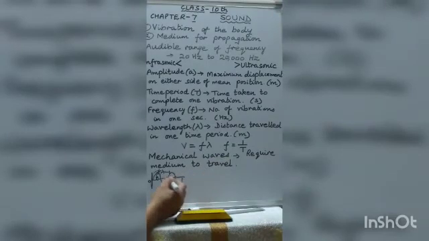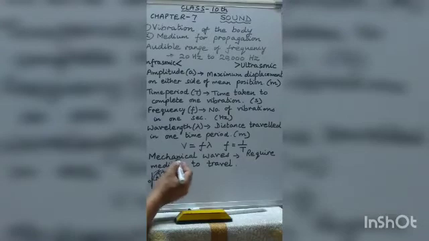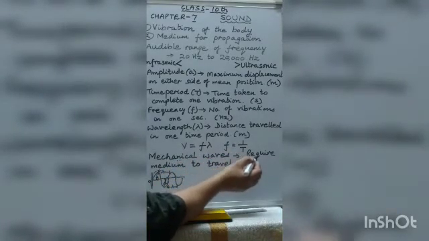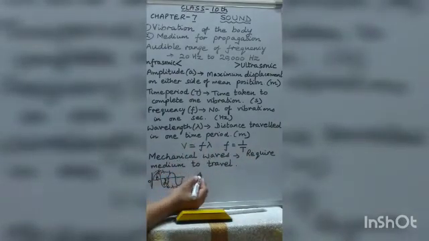Now, you know the sound necessarily requires a medium for propagation, and the transfer of energy by the waves is through the vibrations of the medium particles about their mean position. These are vibrations of the medium particle through which the sound is travelling. So when the medium particles vibrate, there is a change of kinetic into potential energy and vice versa. And the sound waves are also called elastic or mechanical waves. So the mechanical waves are the waves which necessarily require a medium to travel. They cannot travel through vacuum.